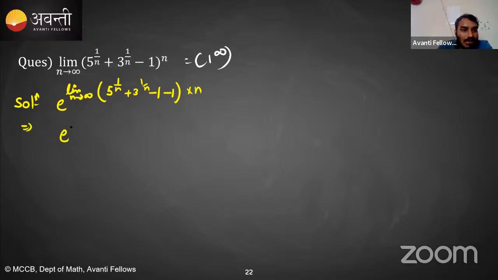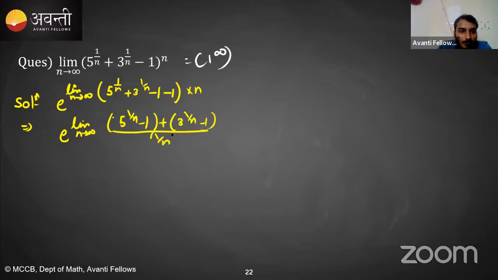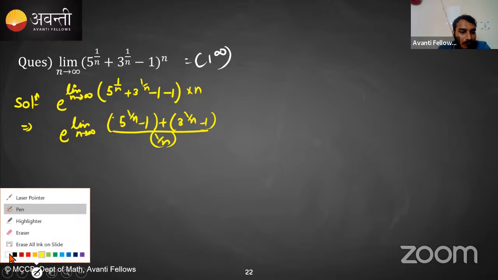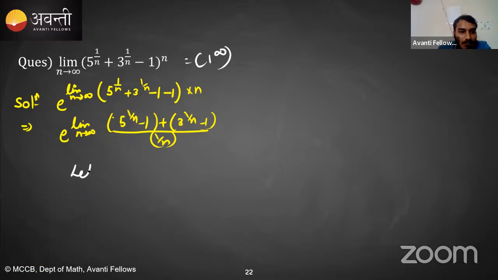e raised to the power, this can be written as limit n tending towards infinity of 5 raised to the power 1 by n minus 1 plus 3 raised to the power 1 by n minus 1, whole divided by 1 by n. Can I write it like this? For the time being, let 1 by n be equal to x.